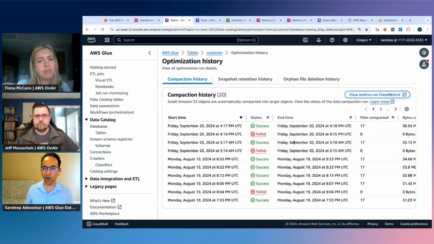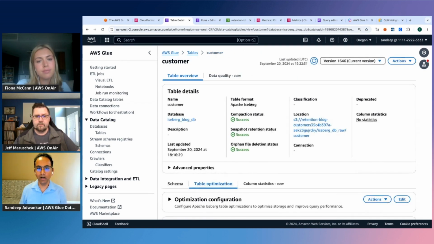And similarly, I can see the compaction history as well. So the way, yeah, go ahead. No, sorry, I was just saying, this seems really cool. Have you talked to customers who've been managing this themselves previously? And if they told you, how much time they've been spending on this, how much time this might save them?